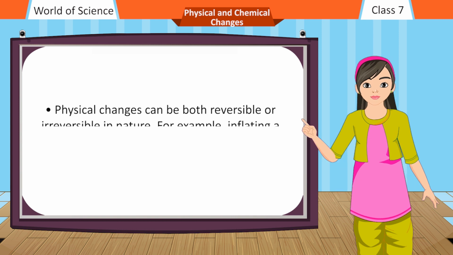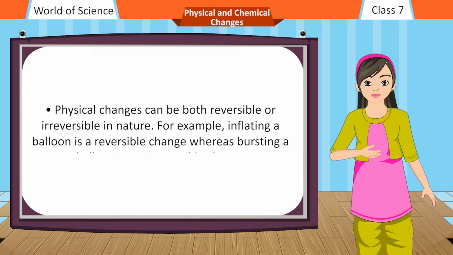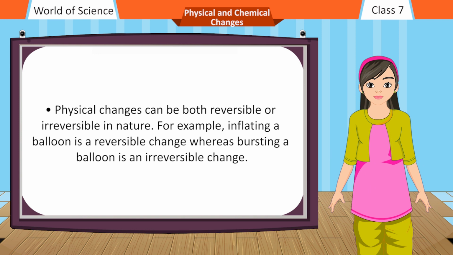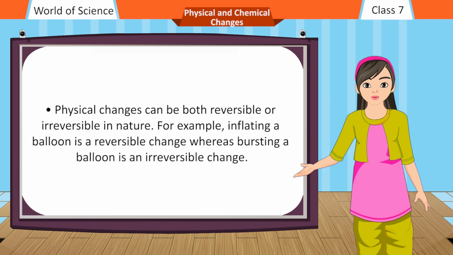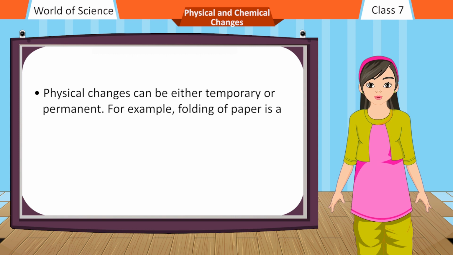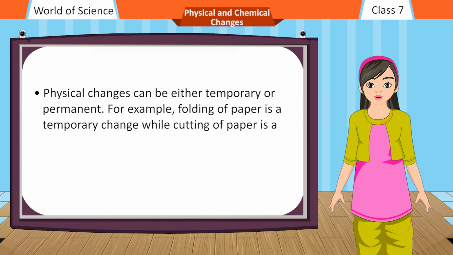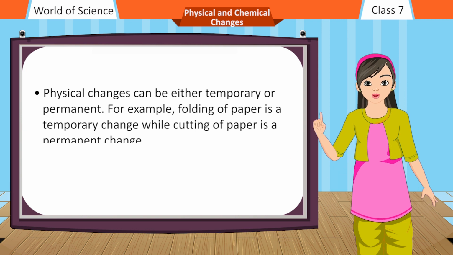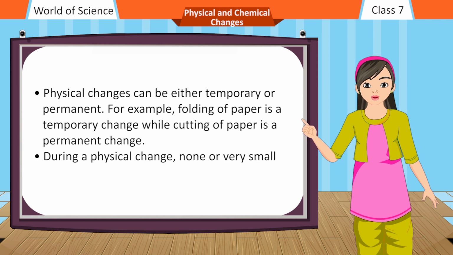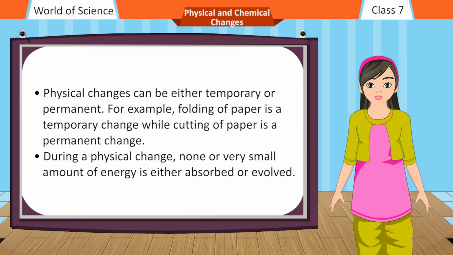Physical changes can be both reversible or irreversible in nature. For example, inflating a balloon is a reversible change whereas bursting a balloon is an irreversible change. Physical changes can be either temporary or permanent. For example, folding of paper is a temporary change while cutting of paper is a permanent change. During a physical change, none or very small amount of energy is either absorbed or evolved.